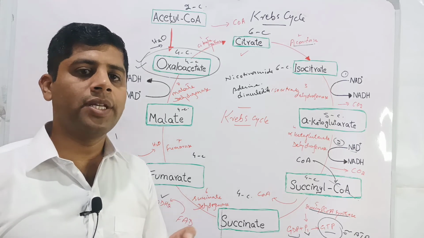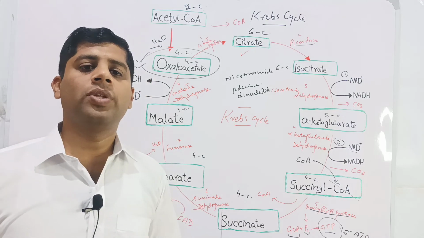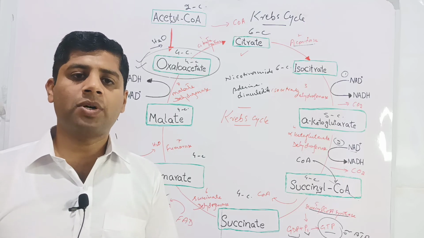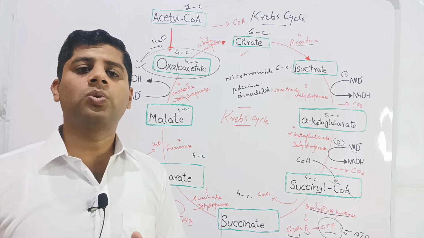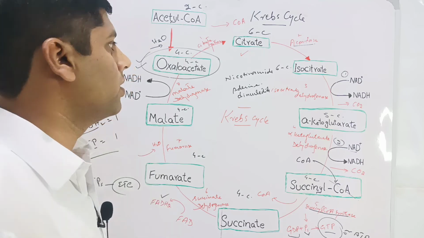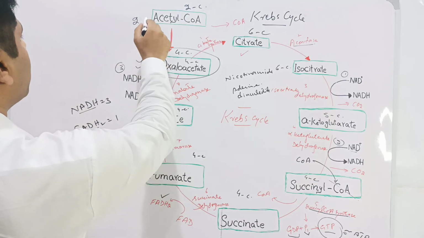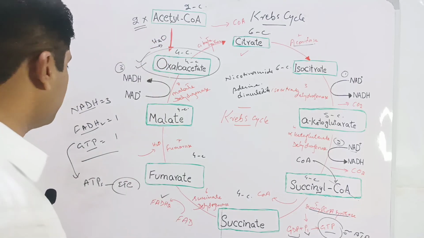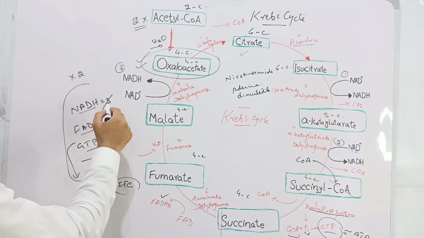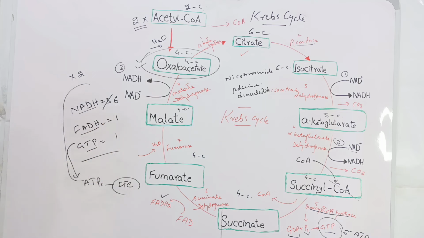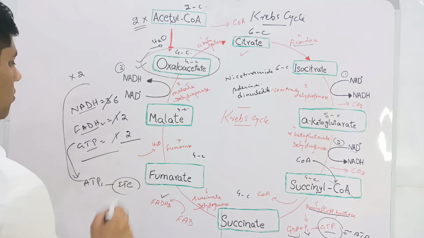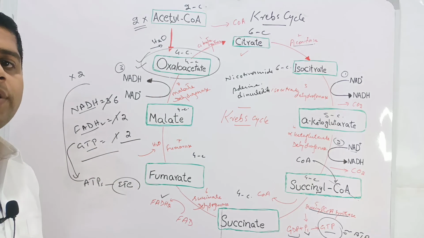Moreover, we should keep in mind that at the start of this lecture, I told you that glucose was converted into 2 molecules of pyruvate because glucose was a 6 carbon compound and pyruvate was a 3 carbon compound. So 2 pyruvate molecules were obtained, which were converted into 2 acetyl coenzyme A molecules. So in the Krebs cycle, 2 molecules of acetyl coenzyme A were entering. Therefore, we will multiply this energy system by 2. So the NADH produced by one glucose molecule during the Krebs cycle will be 6, FADH2 produced will be 2, and GTP produced will be 2, which will be converted into ATPs in the electron transport chain.